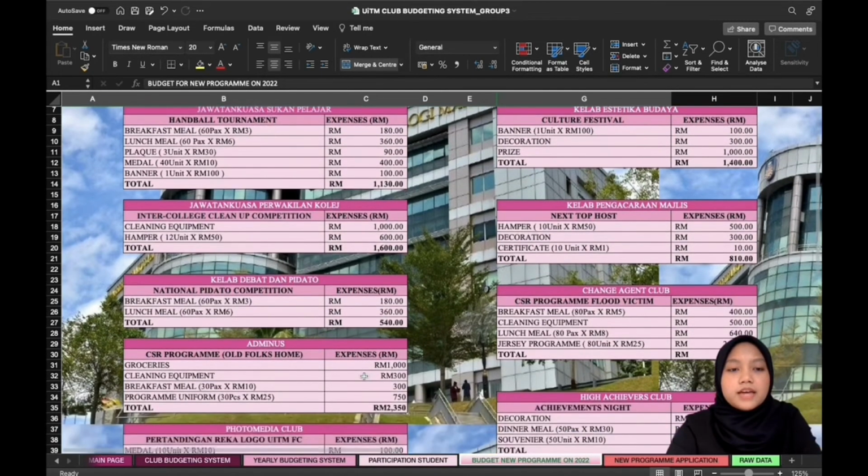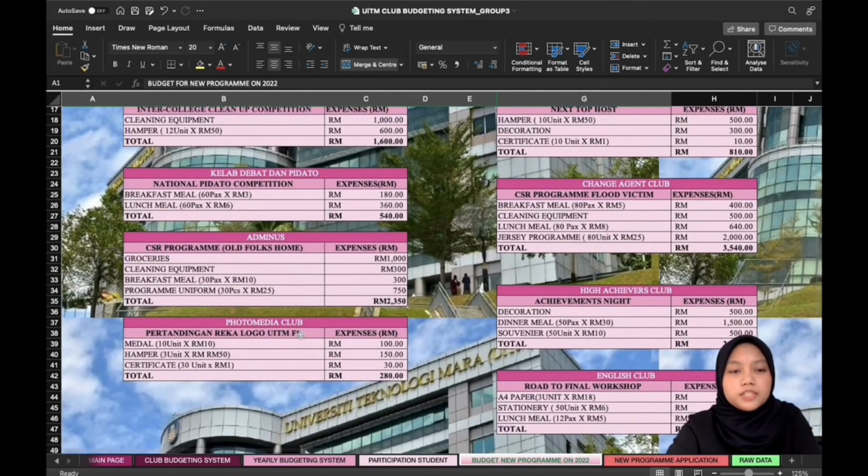Next, the Adminers Club will be handling a CSR program at an Old Folks Home, which consists of some groceries, cleaning equipment, breakfast meal, and also program uniforms, for a total of 2,350 ringgit Malaysia.